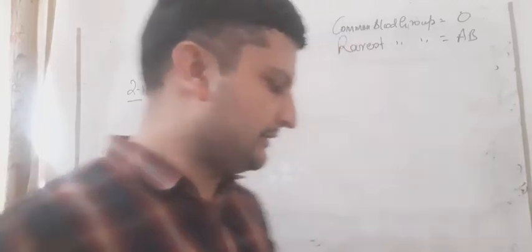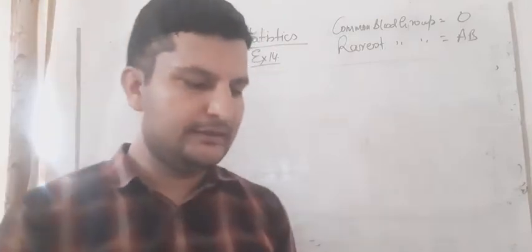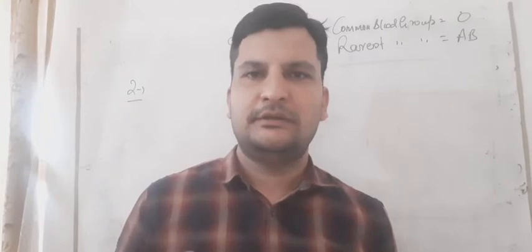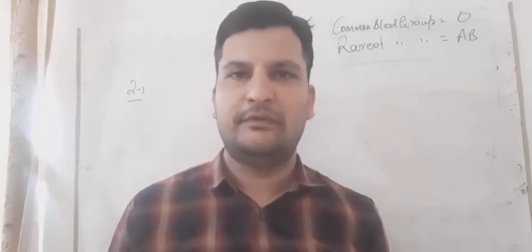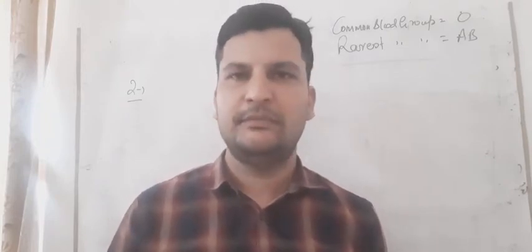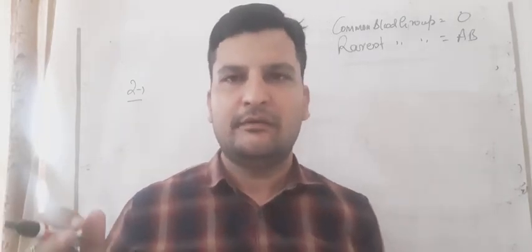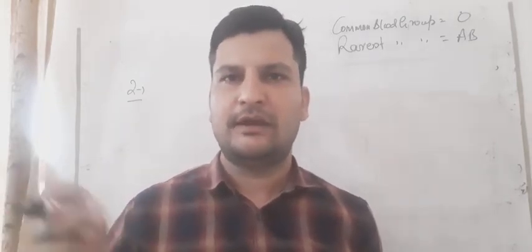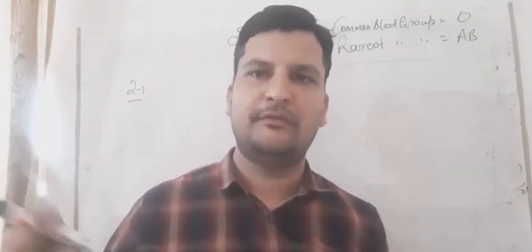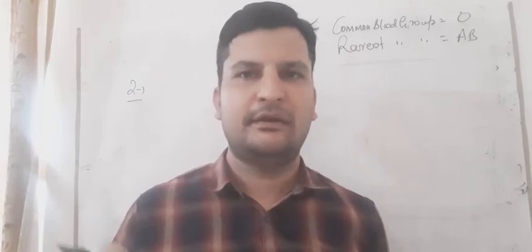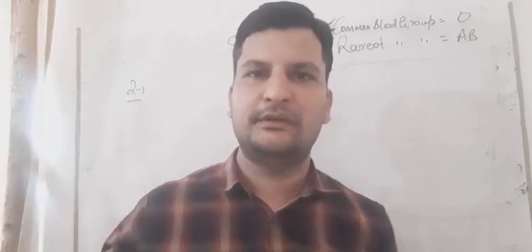What will be the answer? So first is question number 2. It is given that we have to draw a table like this, 0 to 5. Student, one more thing you have to remember that 0 to 5 means it will not include 5. It is written in your book also. Means जब भी आप 0 to 5 लेंगे तो आप ऊपर की वैल्यूज को नहीं लेंगे. When we will take 5 to 10, it means 5 will come there and 10... 5 to 10 means only 5 to 9 values will come there and 10 वाली वैल्यूज नहीं आएंगी. 10 जो आपकी वैल्यूज आएंगी वो नेक्स्ट वन में चले जाएंगे.